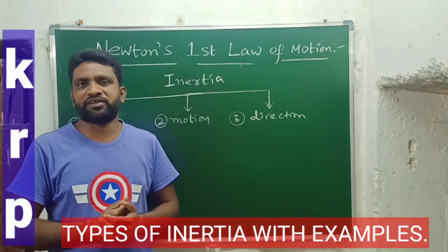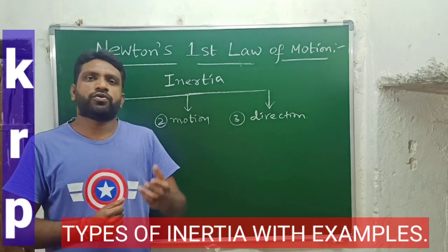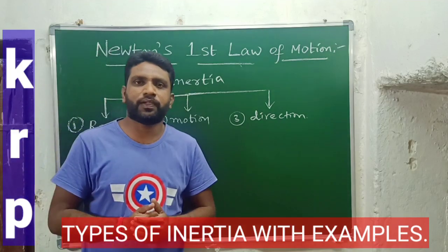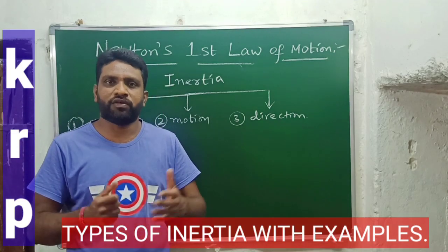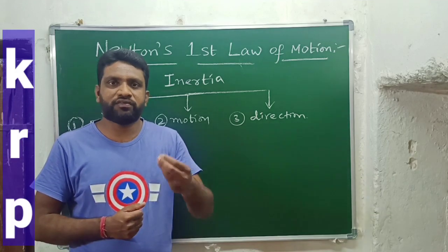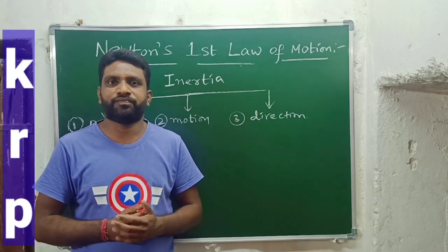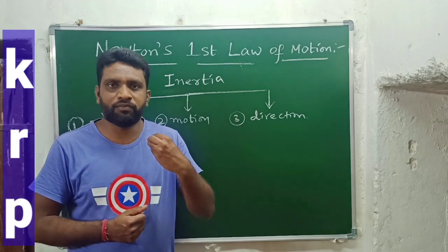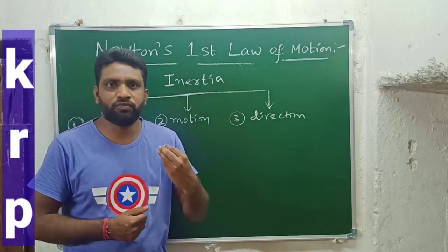So we'll consider some examples. If we consider the examples for inertia of rest, we are sitting in one bus or one vehicle. Initially it is in rest position. The bus driver suddenly comes and turns on the engine. Due to the inertia of rest, we will move in the backward direction.